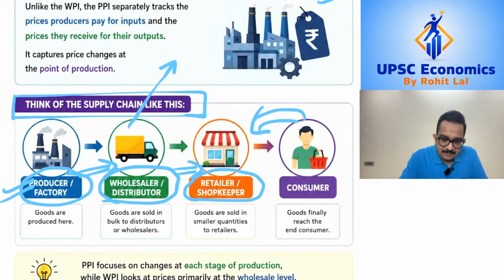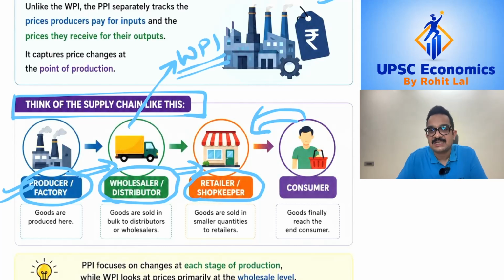Now your WPI tracks the changes which happen at this wholesaler or distributor level. However, through this it becomes very difficult to understand where inflation originally started from.